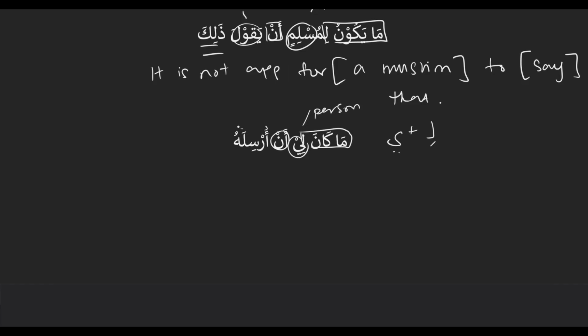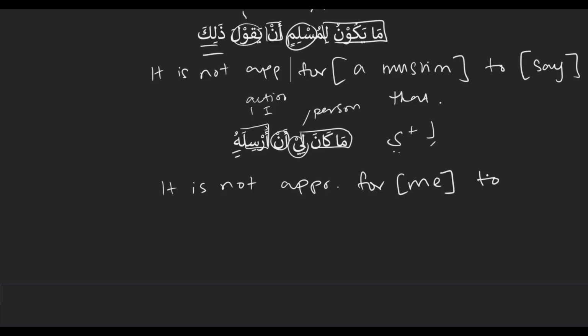It's present, active, trimmed, and it's I. And then the pronoun attached to the action is the receiver. Good. And then the translation. It is not appropriate, that part is always the same. It is not appropriate for me, the person, to send him, the action, or it. Pretty straightforward. So ma kana li, someone, and something. It would not be appropriate for someone to do something. Got it.